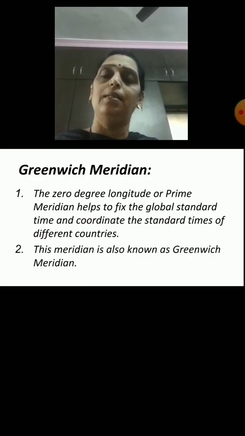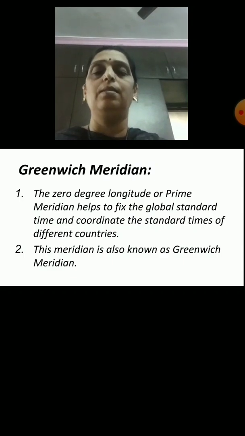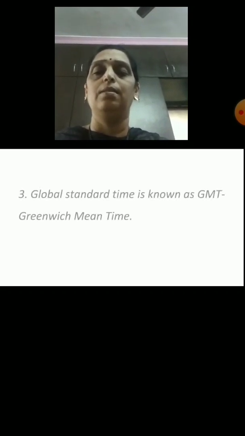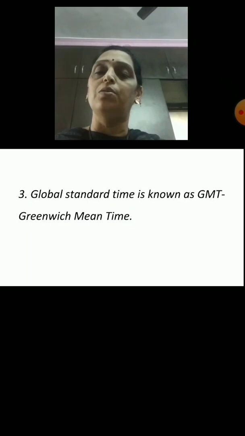This meridian is also known as the Greenwich Meridian. Global Standard Time is known as GMT. GMT is the abbreviation of Greenwich Mean Time.